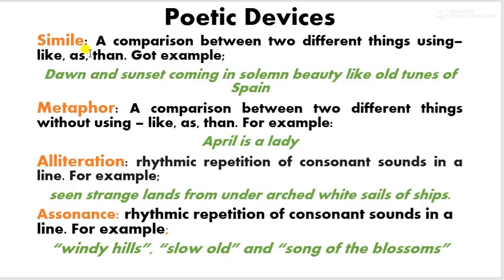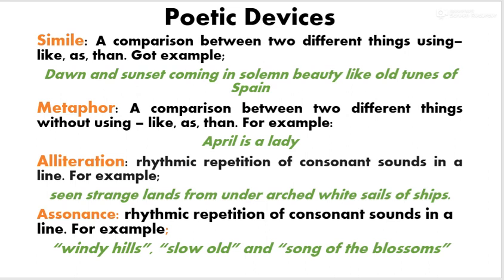Here is an explanation of the poetic devices. Simile: a comparison between two dissimilar objects using like, as, etc. Dawn and sunset, coming and so on, beauty. This is the simile, as I have already talked about. Metaphor: here apple has been compared with lady. A comparison between two different things, but we do not use like and as here. In the first one we use like and as. Alliteration, as I have explained. Assonance also, you can write down all these definitions.